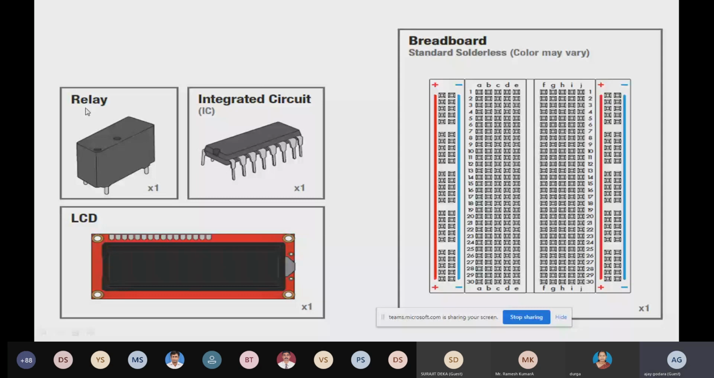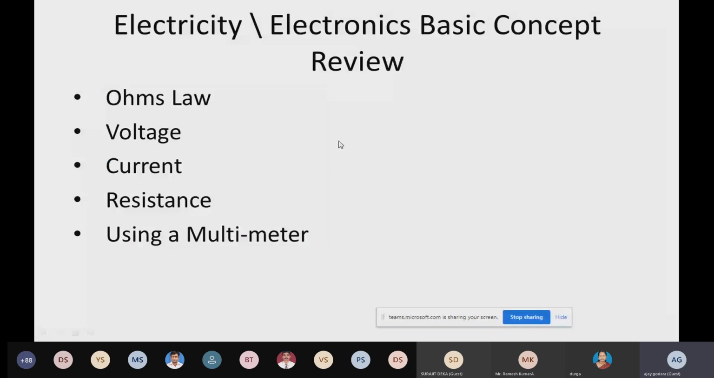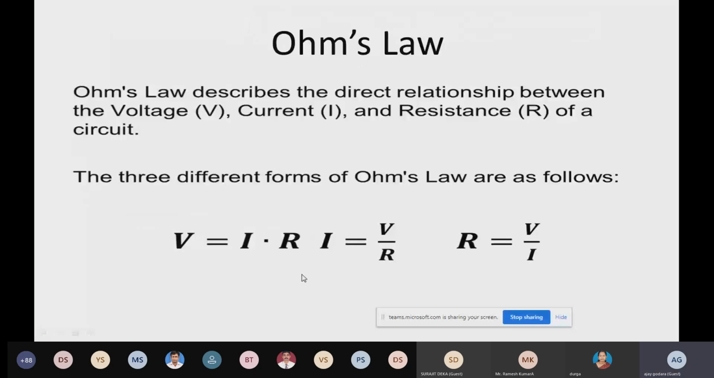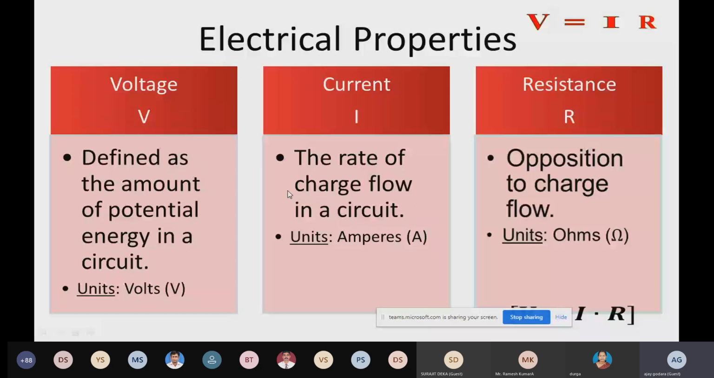Now we are going to discuss the basics of electricity. Most of the time participants get confused about voltage, current, and so on. You can see in a very simple way how Ohm's law works, that is V is equal to IR. I think everyone is familiar with Ohm's law. V is directly proportional to IR, when I and R are constant. The electrical properties are voltage, current, and resistance. Voltage is the potential energy, or potential difference, current is the rate of flow of charge, and resistance will oppose the flow of charge.